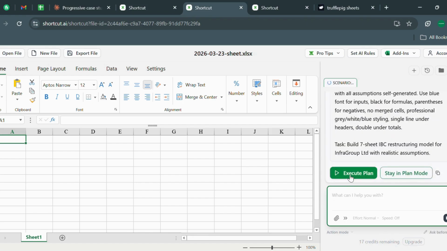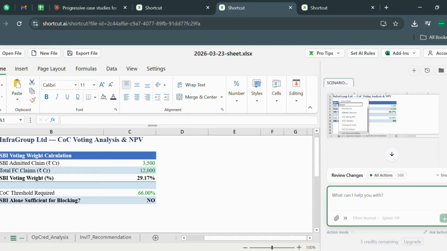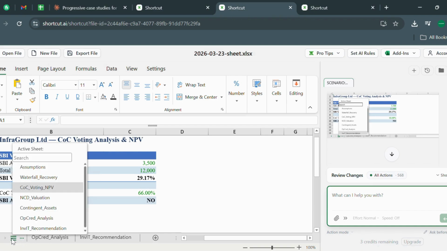So this is our last one, and we have to see what comes out. Yes, the last one, and let me show you how many sheets have been made: assumption, waterfall recovery, NPV, NCD evaluation, contingent asset, operational credit analysis, InvIT recommendation.